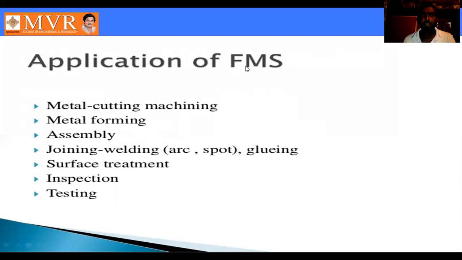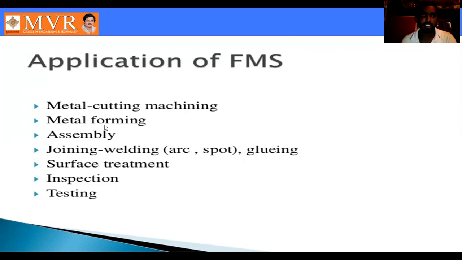We can use flexible manufacturing systems in metal cutting, where a lot of mass production industries are involved. So metal cutting is very important. In metal cutting operations, the machines can be used for FMS also. That is a greater flexibility. By using the metal cutting process, we get greater flexibility and reduced maintenance time, so fast manufacturing. That is a major application here.